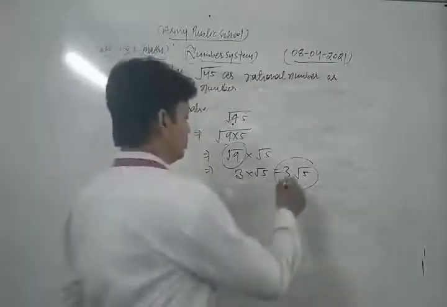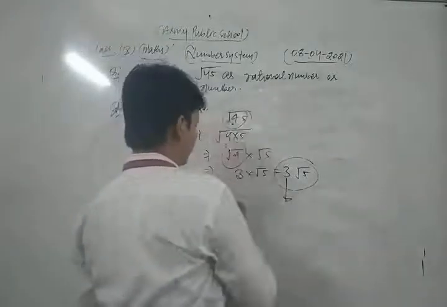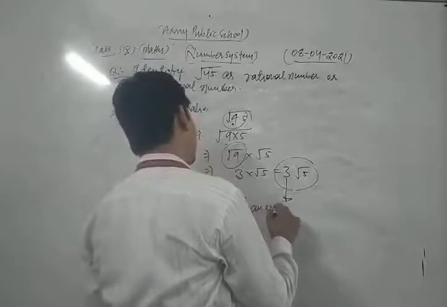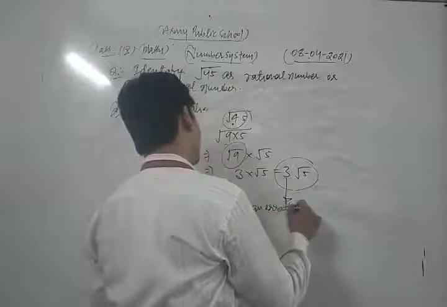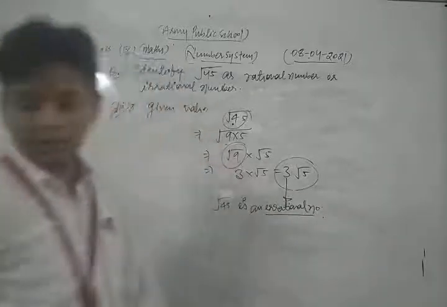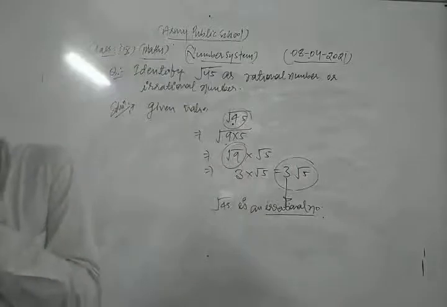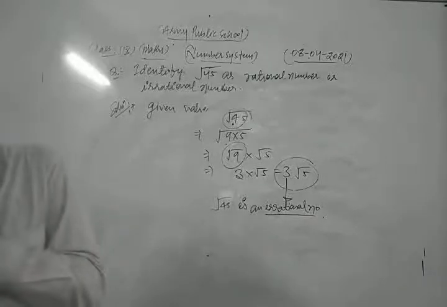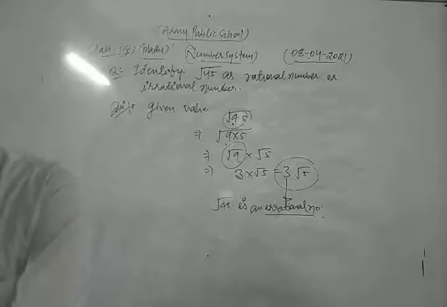So 3 root 5, that is root 45, is an irrational number. Okay, so this is the process to solve that type of question. This is a very important question of your syllabus.